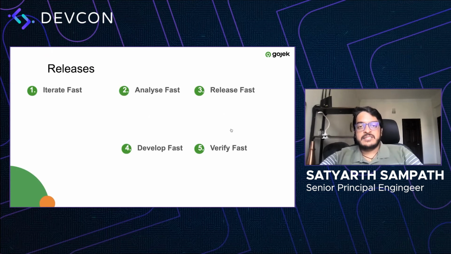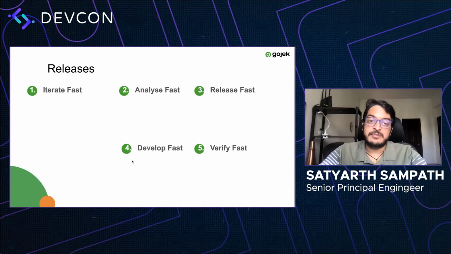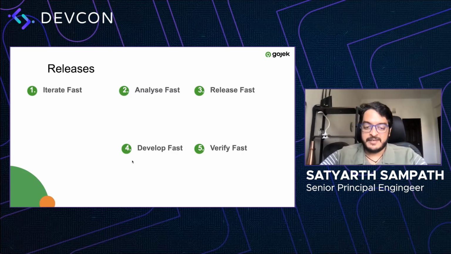So as the business use case is required, we need to iterate fast to be able to understand what our users need. This requires us to analyze fast because we need to be able to understand what feedback we get and what works next. And consequently, this trickles down to requiring us to release fast. Prior to that, if we want to release fast, we need to develop fast and hence also verify fast.